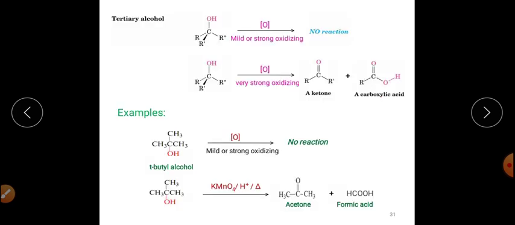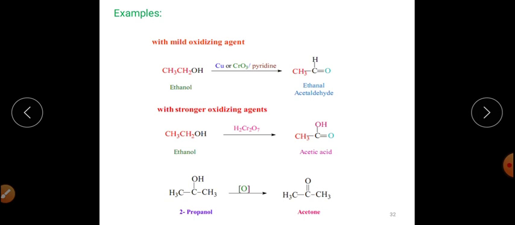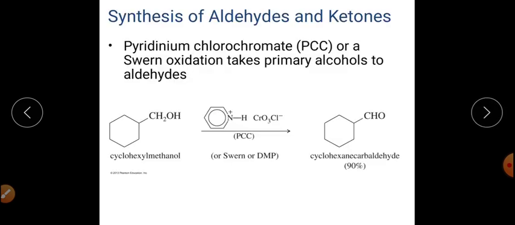What was the limitation? The limitation was that the as-prepared aldehyde will be converted into carboxylic acid. If we want to get only aldehyde, at that time we will have to oxidize the alcohol in presence of Sarrett reagent, Collins reagent, or pyridinium dichromate in organic solvent. So this is that reaction that we can convert it into this one, right?